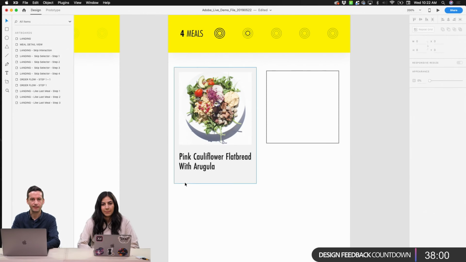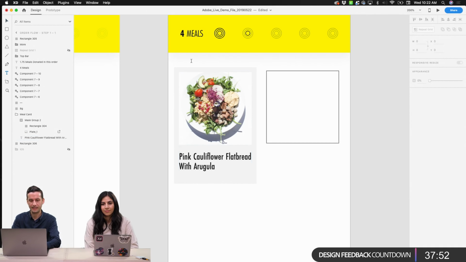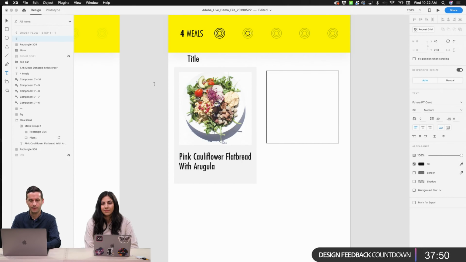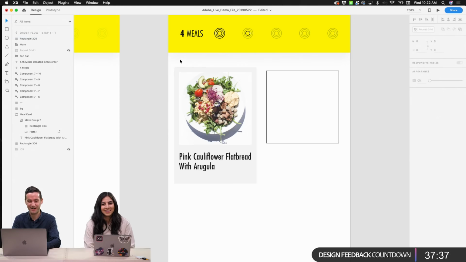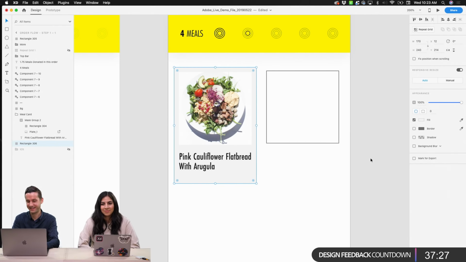But that's always a constant tug of war that I have personally when designing with cards. I have this inset text here, and then maybe I want to add some sort of title up here. It's always a question I ask myself internally: should this title align with the type down below, or should I align it with the cards? It's about 50-50 as to what I do. It just depends on how I'm feeling that particular day. But it doesn't matter. I've designed hundreds of these, and every single time I have the same issue. So that part doesn't necessarily get easier with experience.